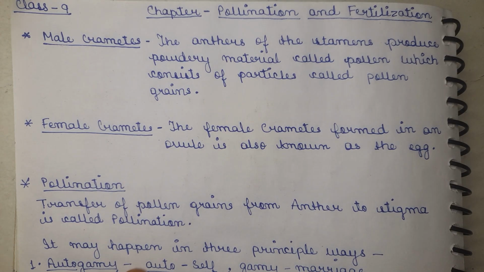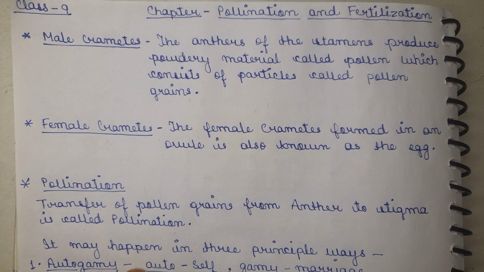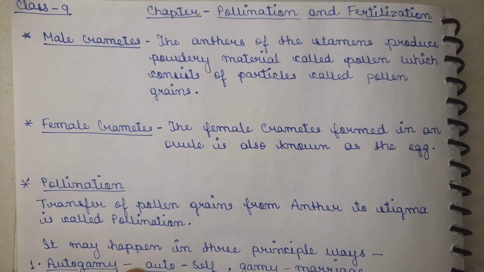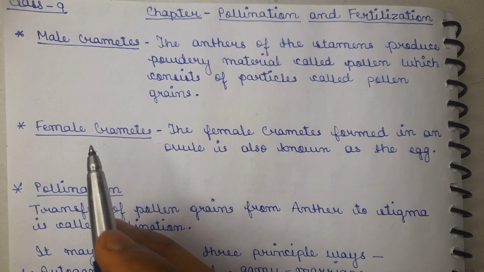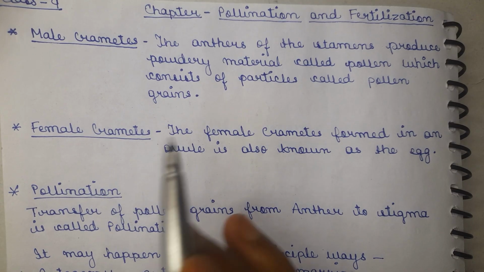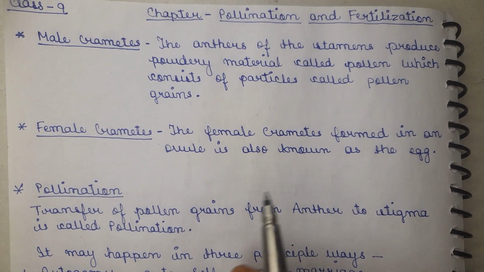First we have to understand why there is a need for the plant to be fertilized. If the plant will not fertilize, then it will not be able to produce fruit. So the pollination occurs, and after pollination the flowers get fertilized and they convert into the fruit. Now before starting the topic pollination, we need to understand about the male gametes and the female gametes. Those are the most important things responsible for the process of fertilization, or we can say the process of pollination.